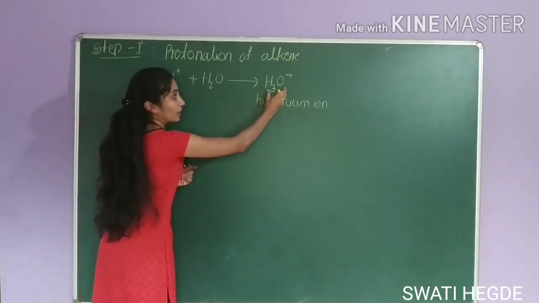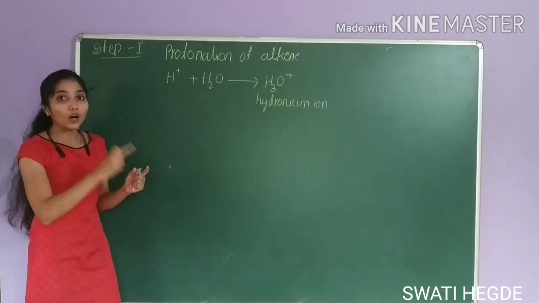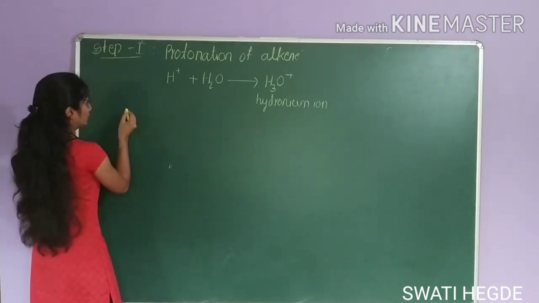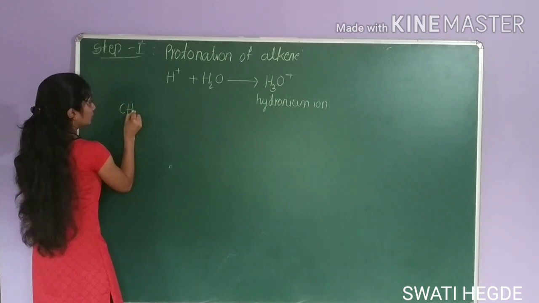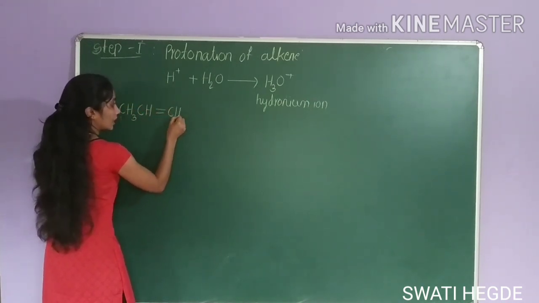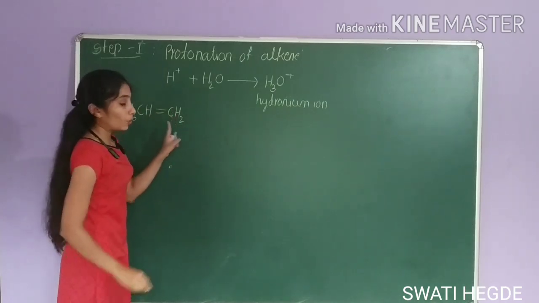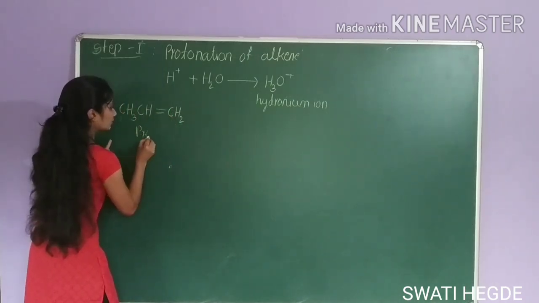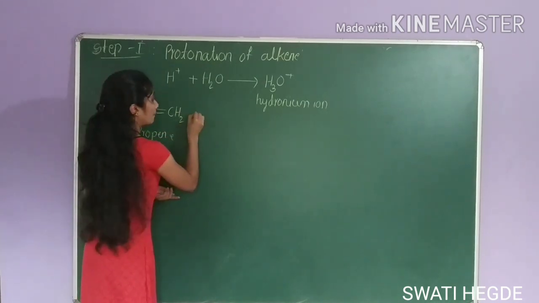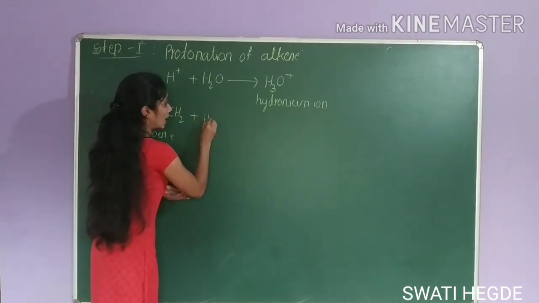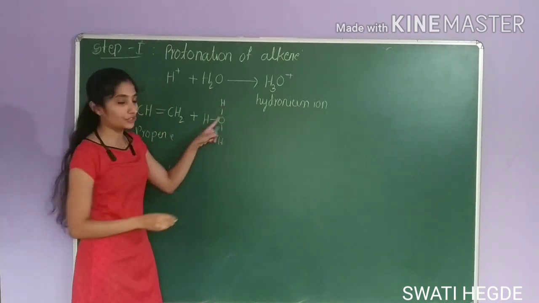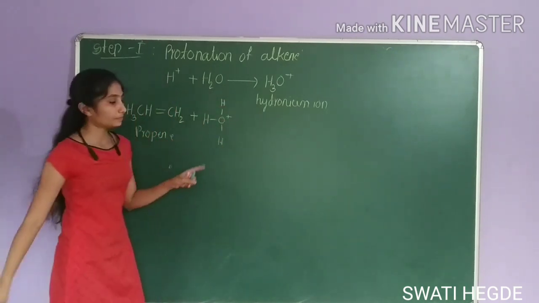Next, this hydronium ion will attack on alkene. Let us take the unsymmetrical alkene, that is propene. CH3, CH double bond, CH2. Propene reacts with this hydronium ion, H3O plus.